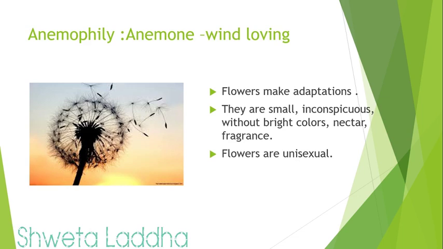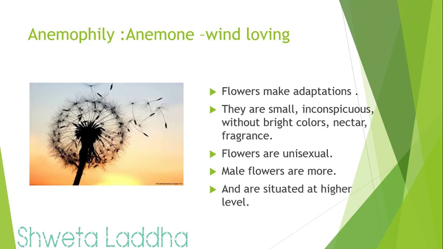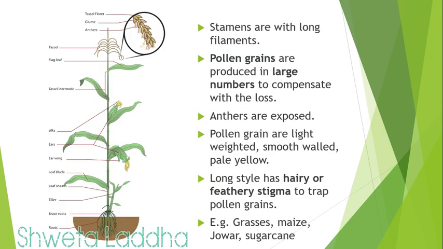Flowers are unisexual, that is either staminate flower or pistillate flower. Male flowers are more in number because chances of wastage of pollen grain is there. So male flowers are produced more in number and they are always situated at a higher level. Stamens are with long filaments. The stamens have a longer filament so that the anthers can hang in the air.